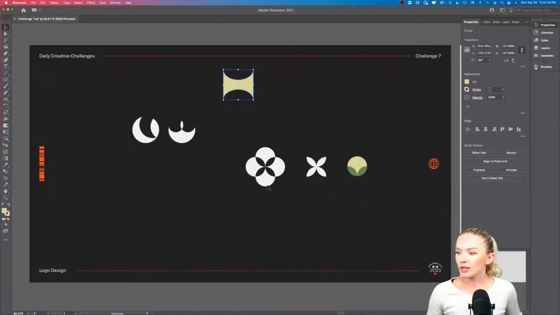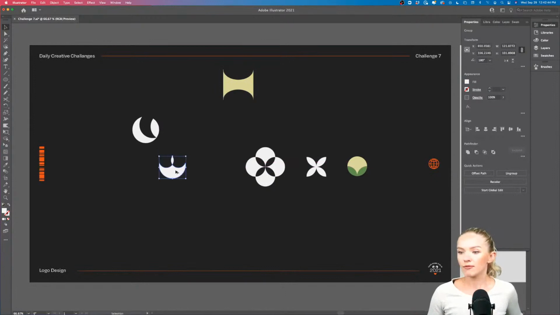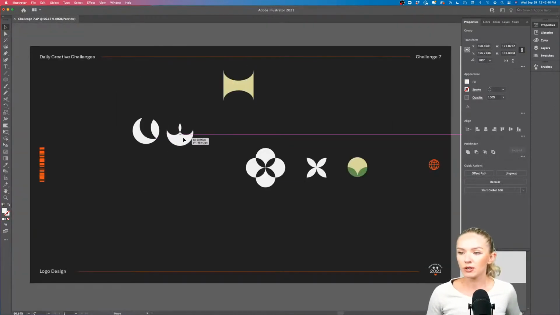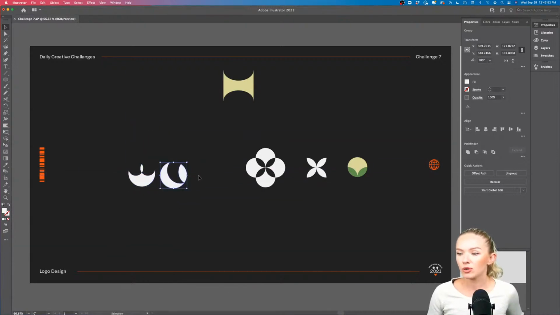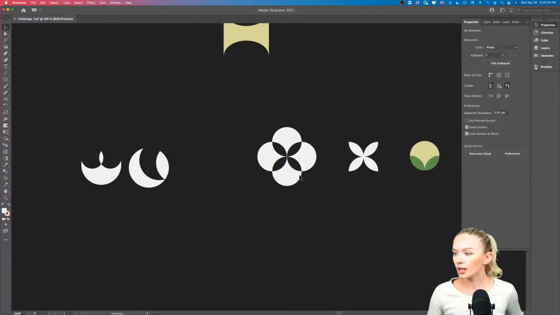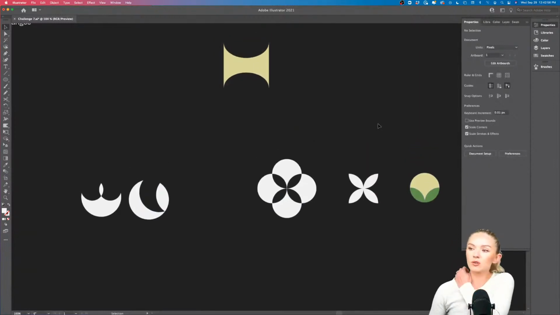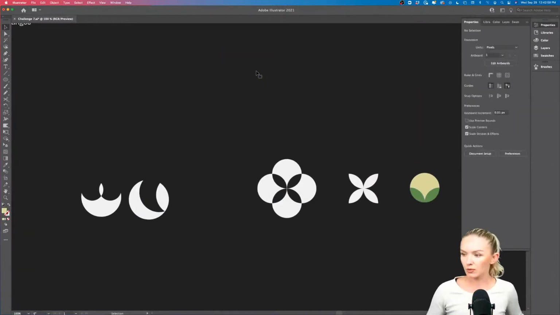So I would like you all to experiment and kind of see what you're gonna come up with. We also have some of my favorites right here. So I like this one a lot. I think that could be a great logo element. This one could also work really, really well. Now what we can also do is, I'm going to remove this one for now.